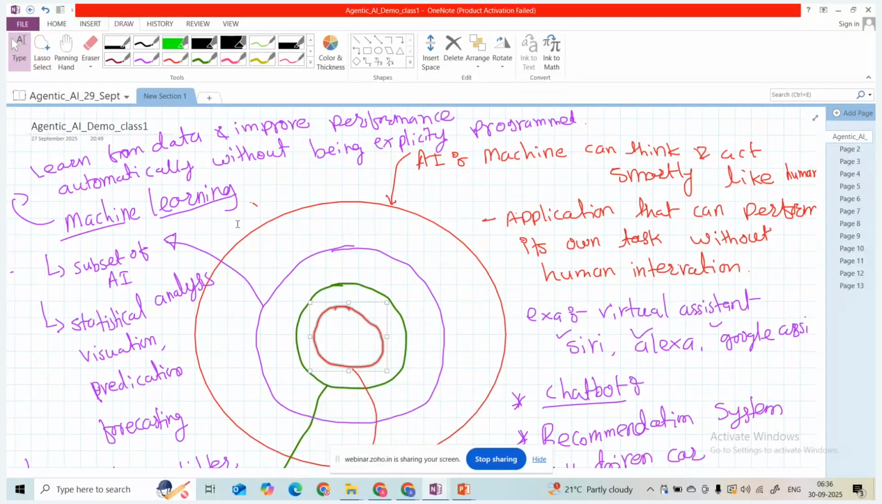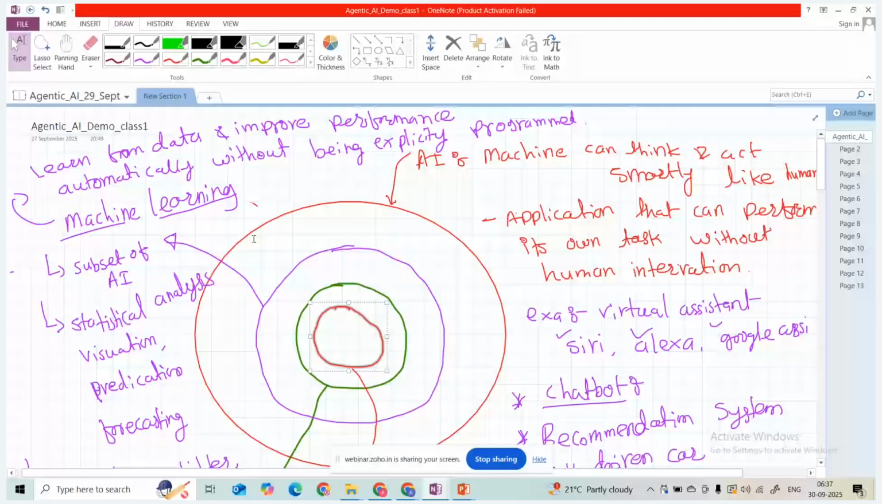We are training the machine on the data, and then we are making predictions on new data. It will automatically perform the task without being explicitly programmed. So machine learning is nothing but learning from data and improving performance automatically without being explicitly programmed.